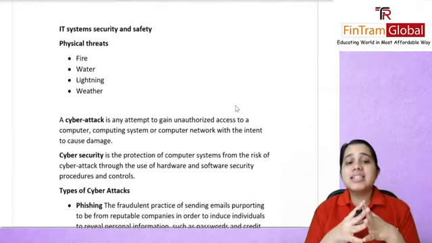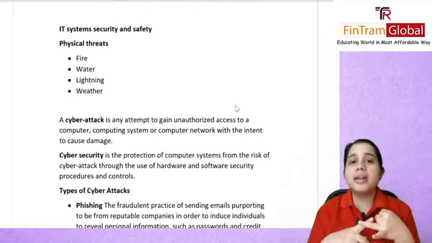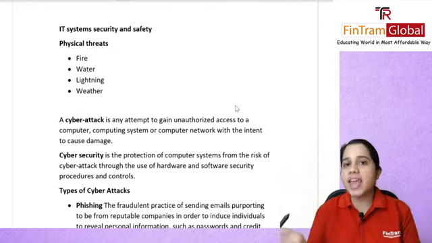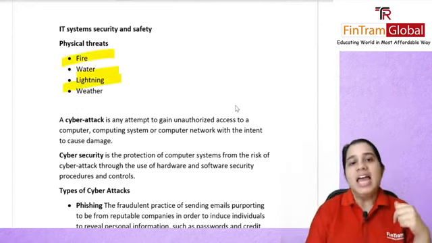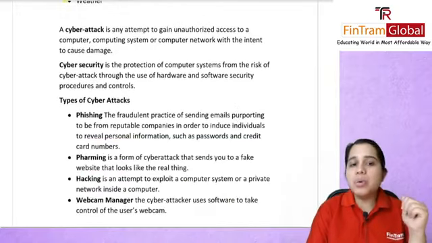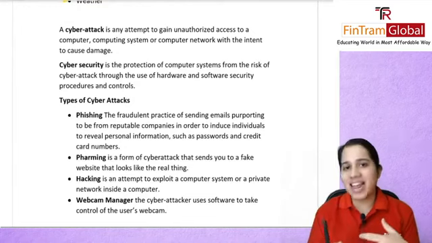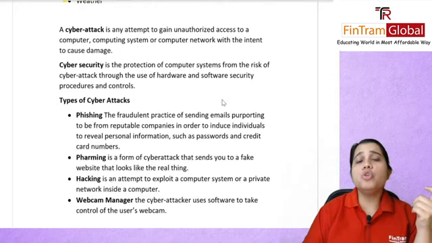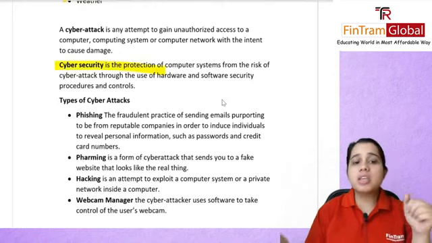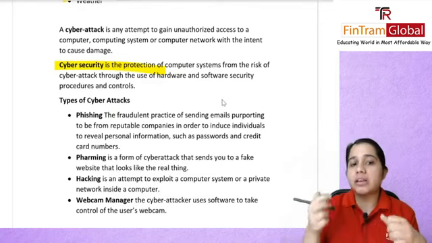Then you have your IT system security. You have your physical threats, right? There could be a fire, a flood, lightning, and all of that can impact all your data. Next is your cyber attack, where someone is trying to gain unauthorized access to your, let's say, network or computer systems to cause damage. Then you have cyber security, how you can protect yourself from any of these risks.